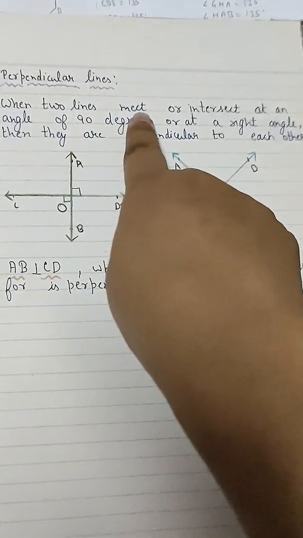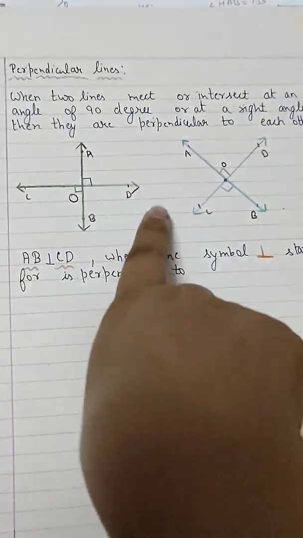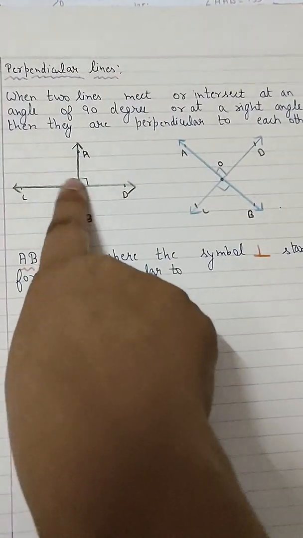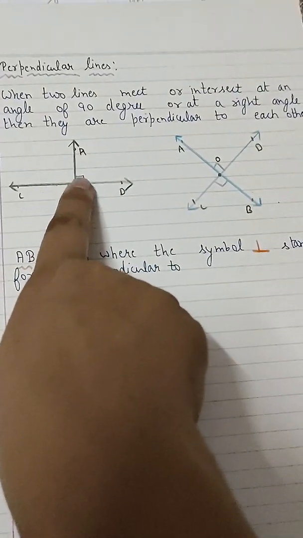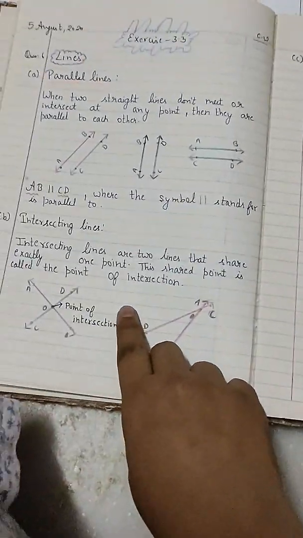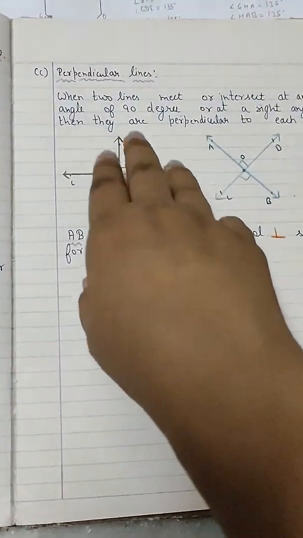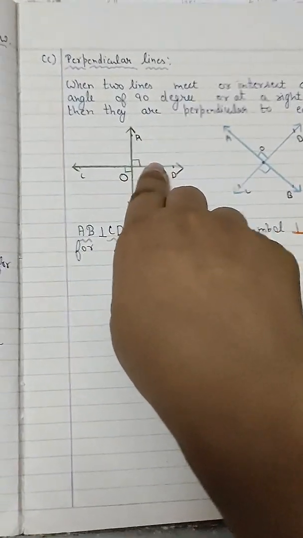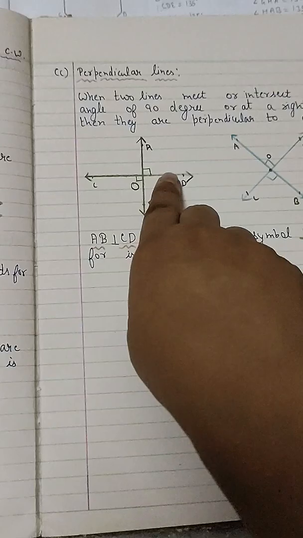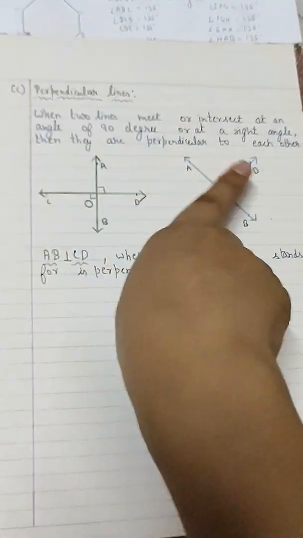Okay, now you have to come to perpendicular lines. When two lines meet or intersect at an angle of 90 degrees, as you know you have already used the protractor, so you can measure whether they are cutting at 90 degrees or not. They meet at one point like intersecting lines, but intersecting lines can meet at any angle, whereas perpendicular lines will always meet each other at 90 degrees. As you can see, these all are perpendicular lines.